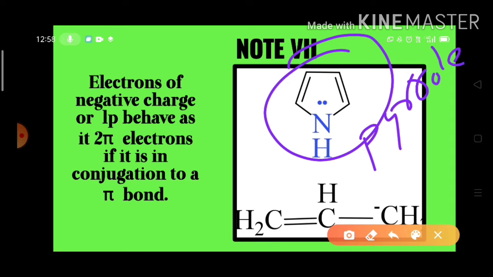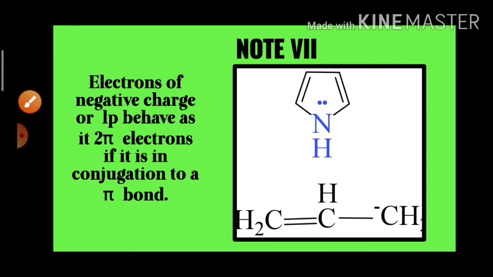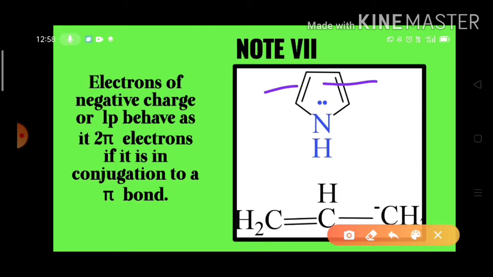In pyrrole, the electron pair of the nitrogen is in conjugation with the 2 pi bonds. So, if the situation is like this, then this lone pair is considered as a pi bond only. By considering it as a pi bond, the aromaticity of this compound can be explained.